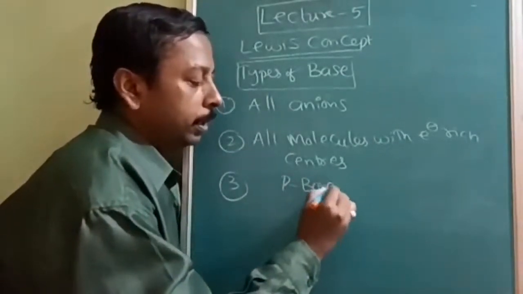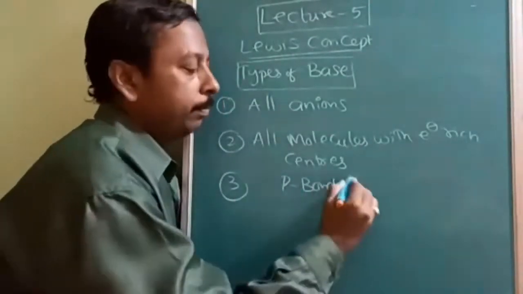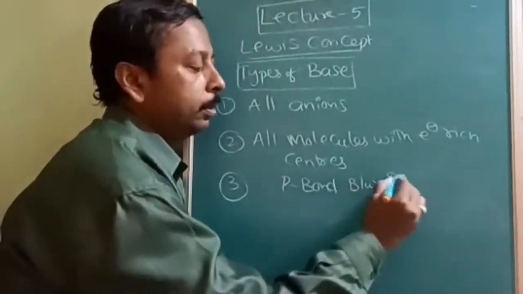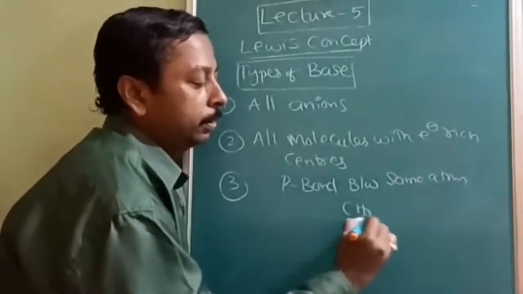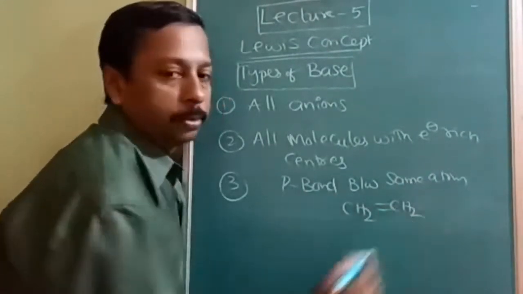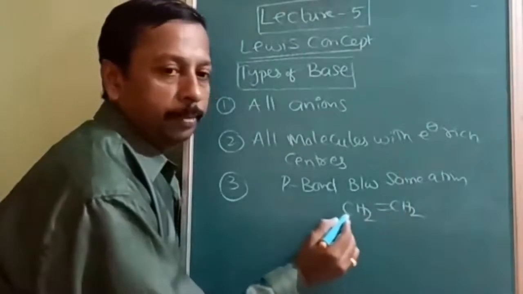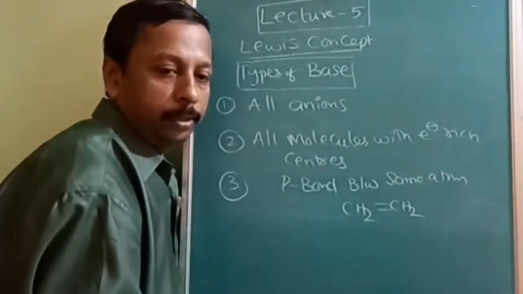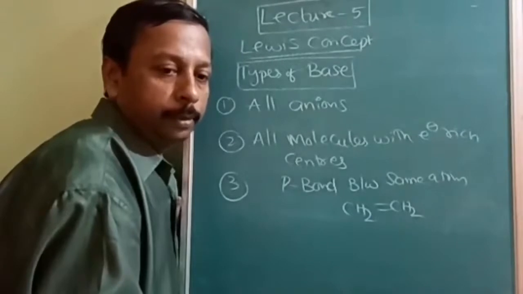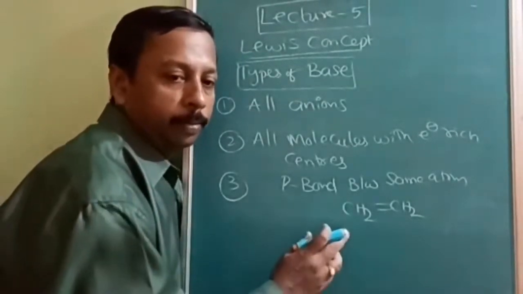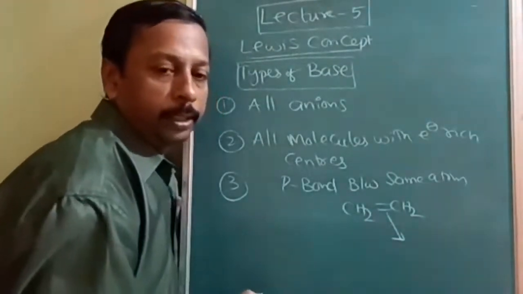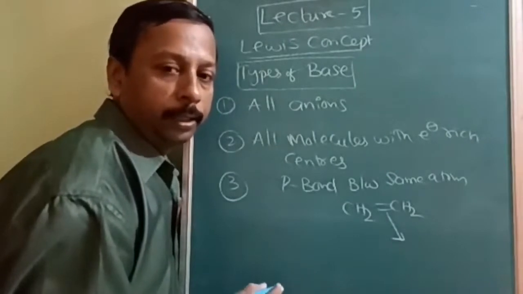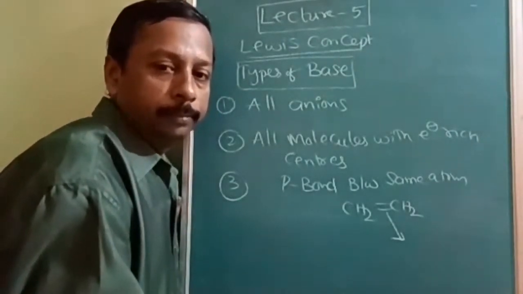The third type is very important. Pi bond between same atoms. Here comes CH2=CH2. Here both are the same atoms. Both are containing the same type of atoms. The pi bond is between the same type of atoms. So then what they will do is the pi bond electron will be completely donated.